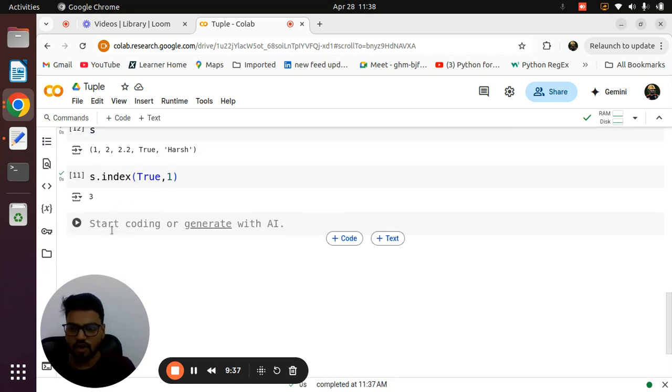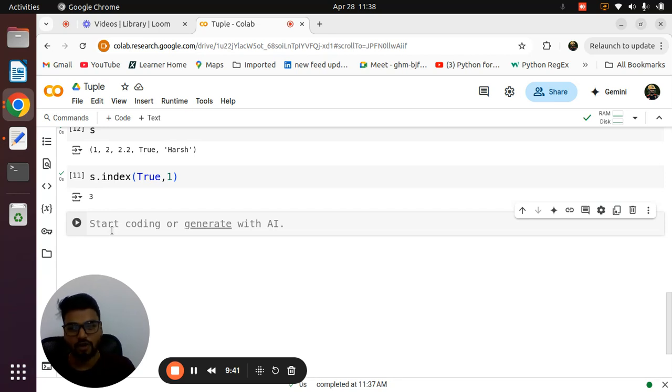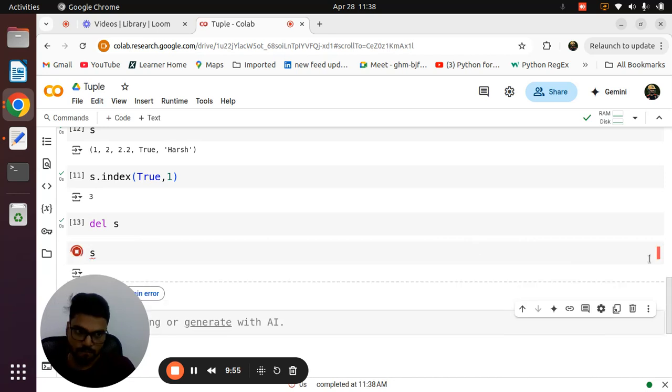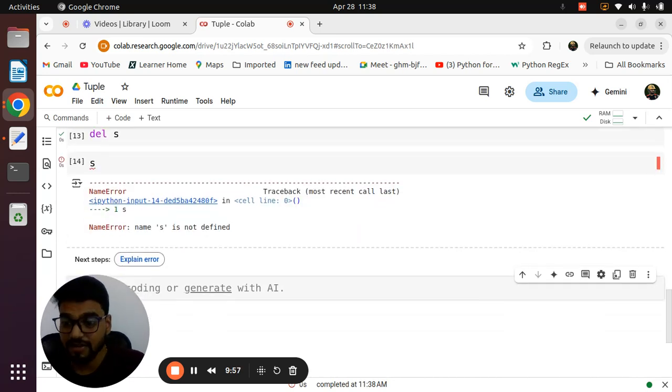That's it. This is all about your tuple. We can't have methods like pop, remove, clear and so on, because once a tuple is defined we can say it is final. We have one inbuilt function called del, but this is not a tuple method. Try to remember, this is a Python function, so it will delete the tuple, and if you try to print that tuple, it will be deleted. That's why we say the tuple is totally immutable. Got it? I hope you remember this.